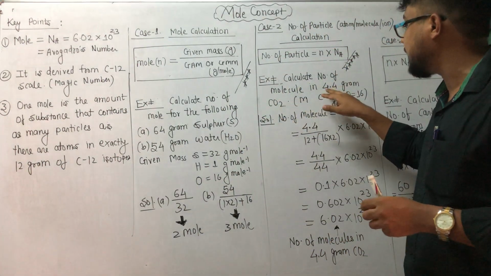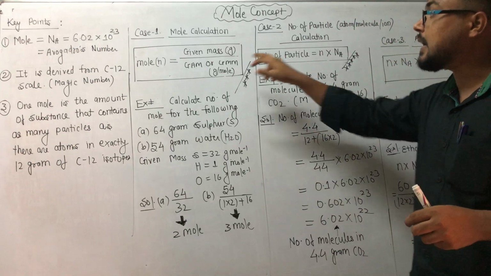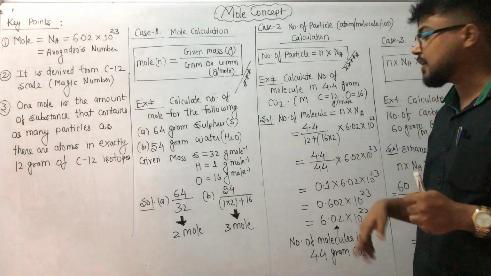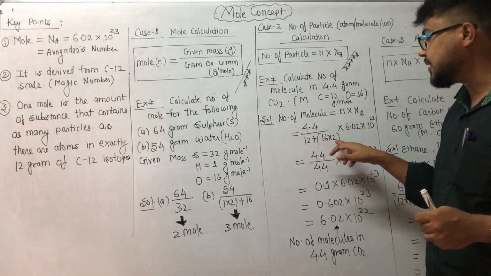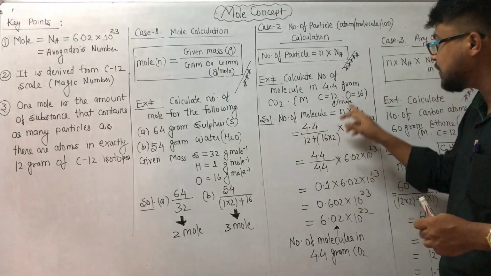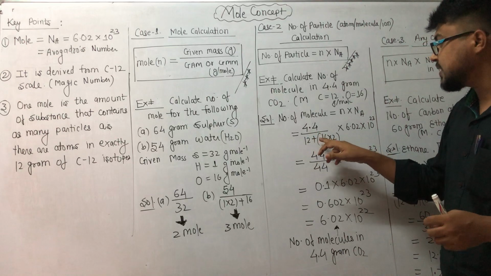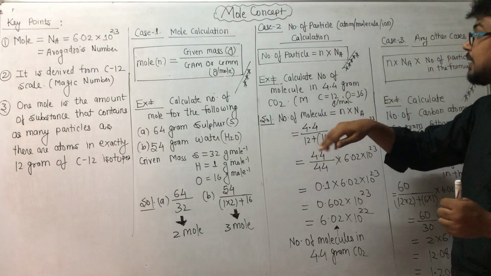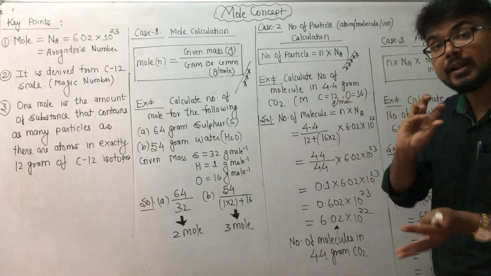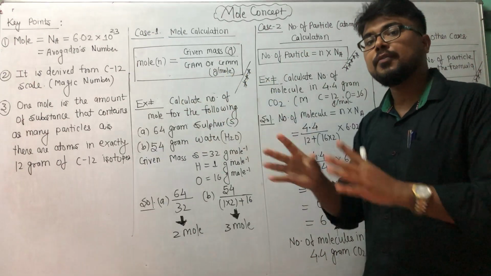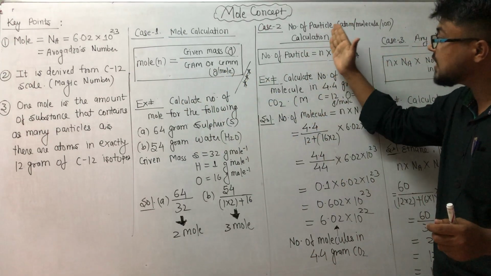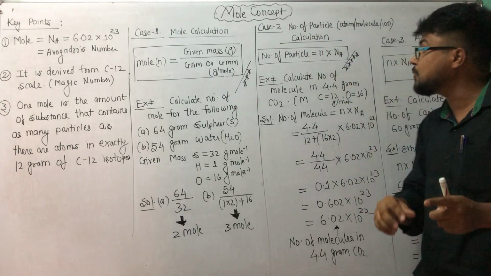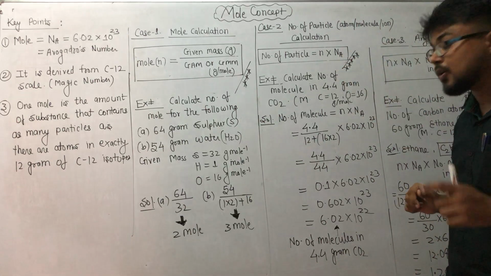So the given mass is 4.4, and next is the gram molecular mass. Gram molecular mass I can calculate for the molecule by adding gram atomic masses: 12 for carbon, and 16 into 2, because 2 oxygens are there, so I have to multiply 16 with 2, correct? So 4.4 divided by 44, and next I have to multiply, because it is the second formula and he is asking about number of particles, not exactly number of mole. If he asks number of mole, I will stop my calculation here. But if he is asking about number of molecules, number of particles, number of ions, then further I have to multiply with Avogadro's number, correct?